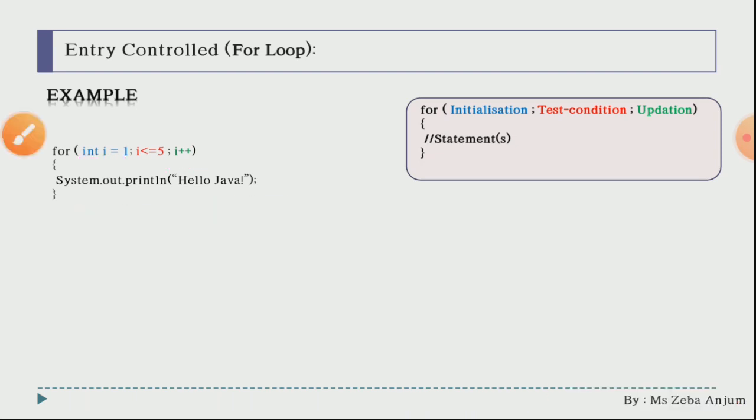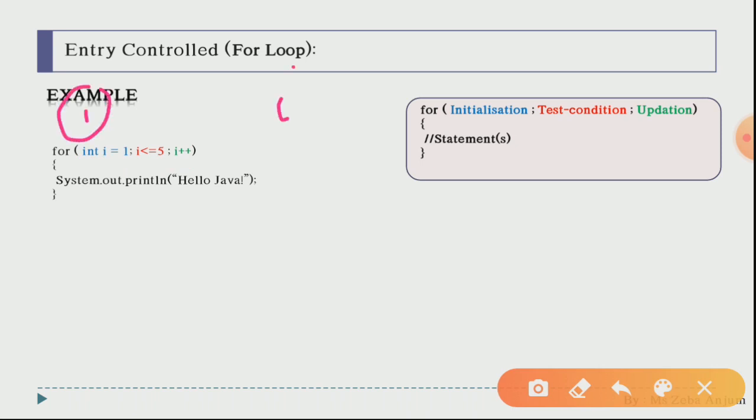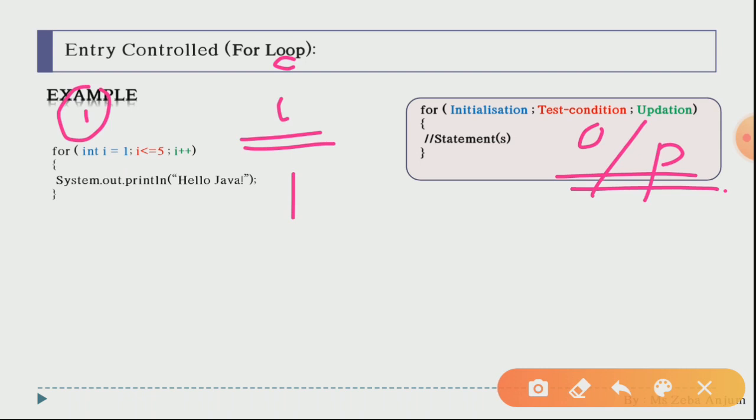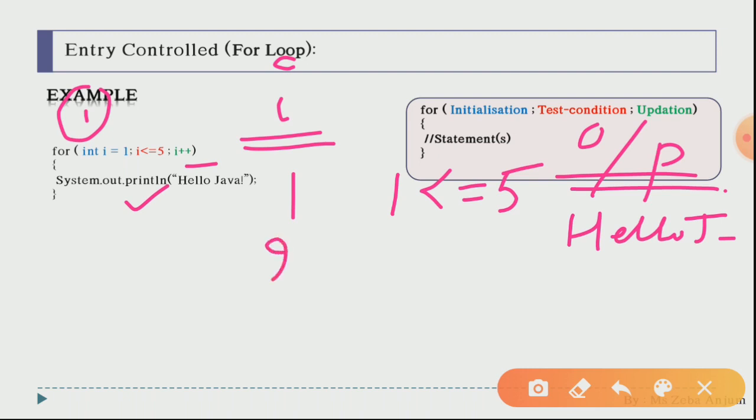Now see my dear students, how you are going to get the output. Firstly this value gets initialized, that is i equals 1, the value of i is here, and you will be getting output over here. Okay, the value of i is 1. Yes, the condition 1 less than or equal to 5 is true, so these statements will get executed. It means you will be getting Hello Java for now. Yes, then i plus plus will get executed, the value of i will increase. Yes, it becomes 2. Now it will check whether 2 is less than or equal to 5, the condition is again true, then a second time your Hello Java will be printed.